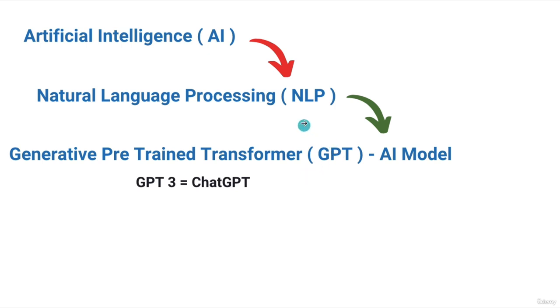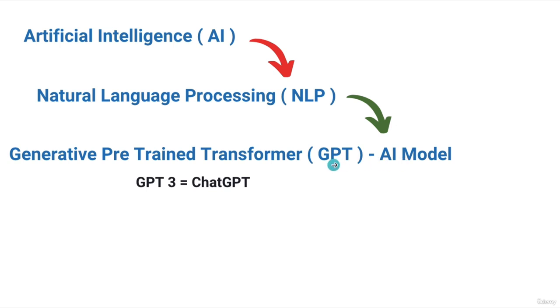We just told you that with the help of NLP, we can make AI understand our human language, and accordingly AI can give us a response that we can understand, because they talk like we humans. So how is natural language processing trained? My friends, they are trained on various AI models.